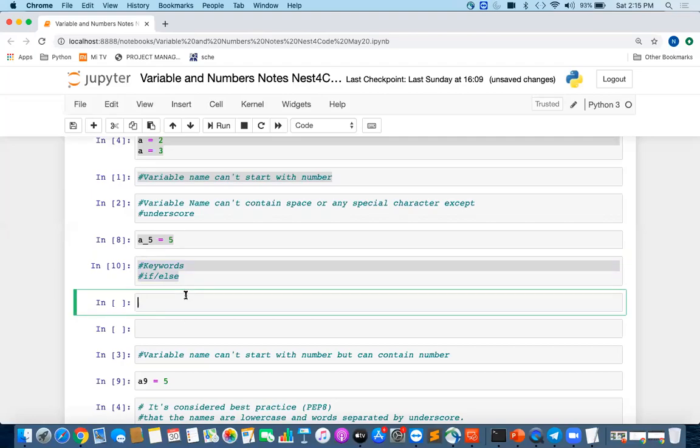You cannot have a variable name that is a keyword. If there is any functionality already defined for those letters, you cannot use them. For example, if is a keyword in Python.